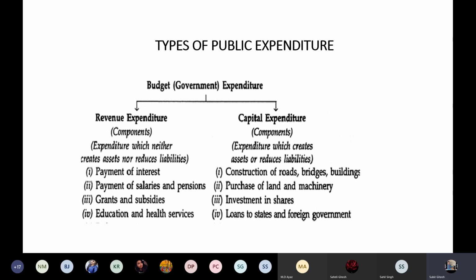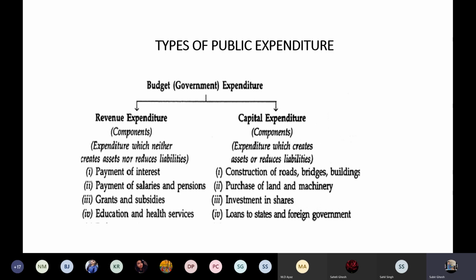So dams, public companies, etc., where from this general employment generation scope will be there. Where from the government will again earn profit, and taxes are levied on those constructions of roads and bridges. So those are the capital expenditure.